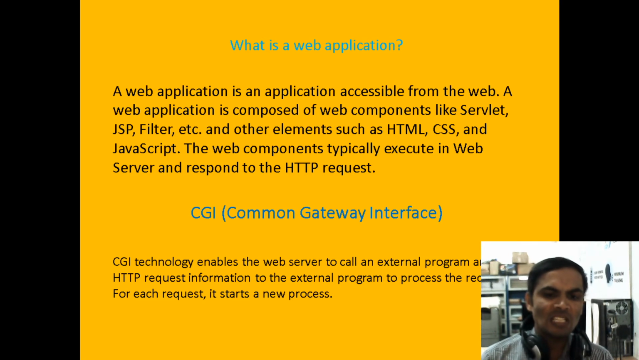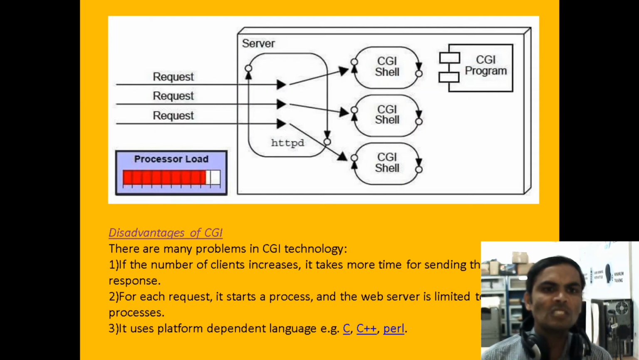These CGI programs are developed with the help of C and C++ with libraries. If you give a request, each request will start a new process. This is the drawback of CGI. Now if you look at the diagram for CGI, when you give three requests to the server side, it creates three processes, the CGI shells. The shell is considered a process, running your CGI program. Here the process load increases. If the process load increases, the performance is not good.